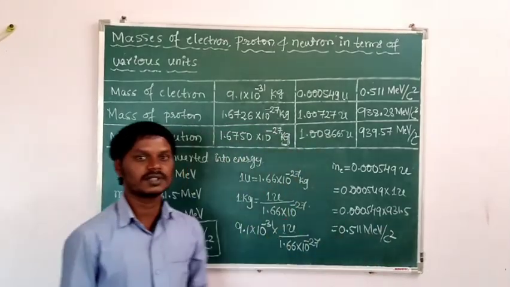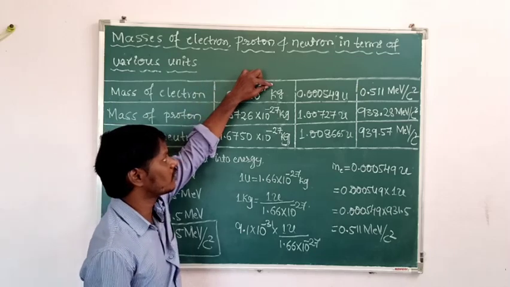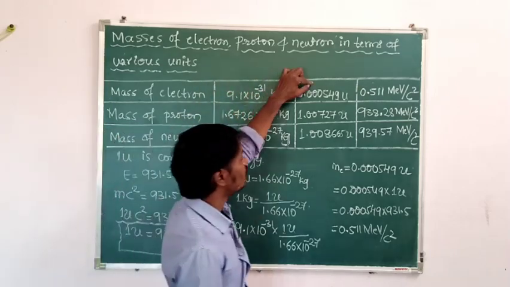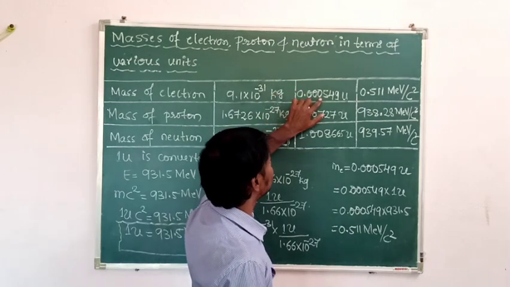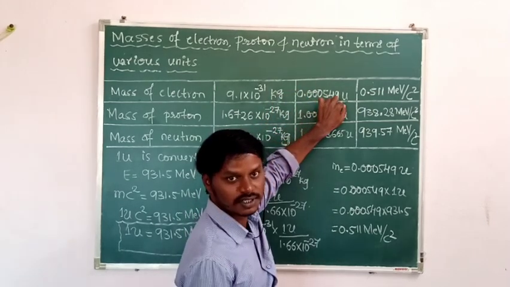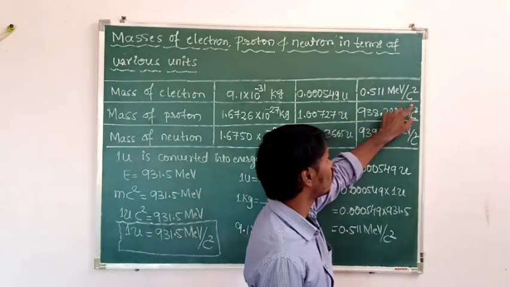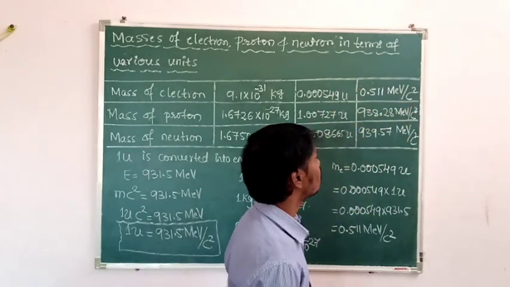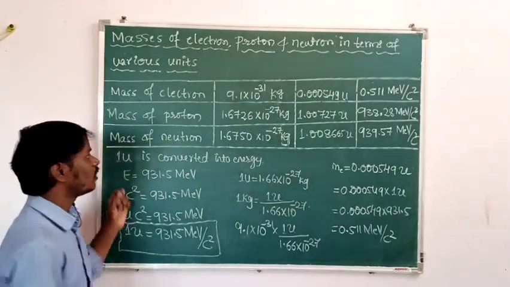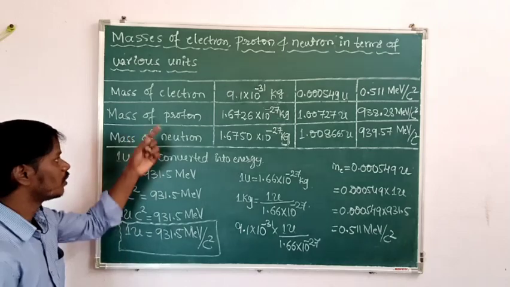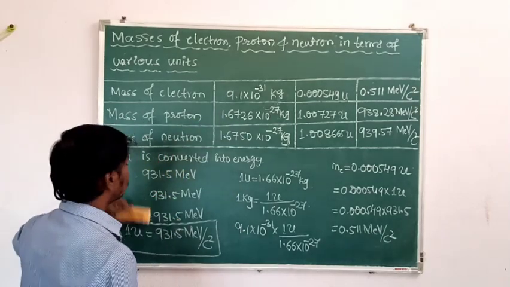What is the mass of the electron in terms of kg? 9.1 into 10 to the power of minus 31 kg. And the mass of the electron in terms of atomic mass unit is 0.000549 atomic mass unit. And the mass of the electron in terms of million electron volt per c square is 0.511 million electron volt per c square. Then let us consider one more, the mass of the proton. What is the mass of the proton in terms of kg?